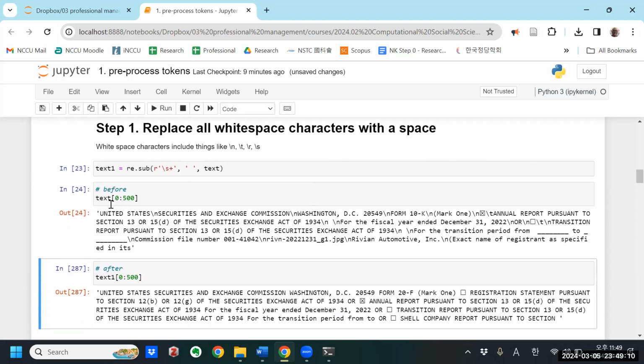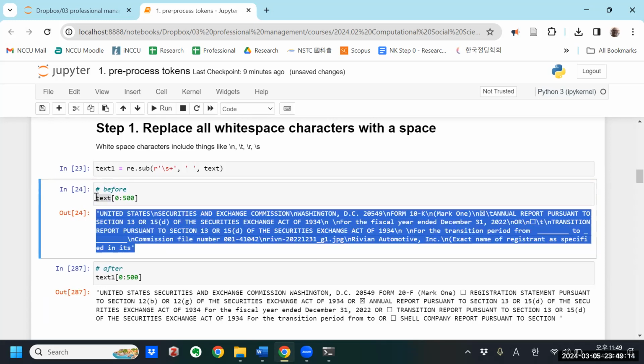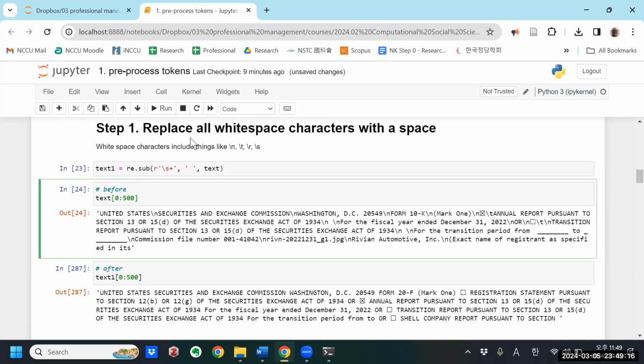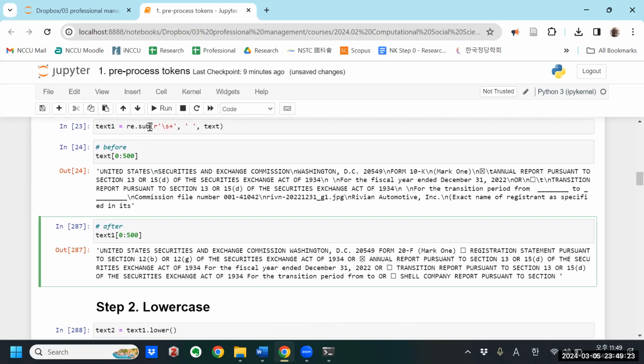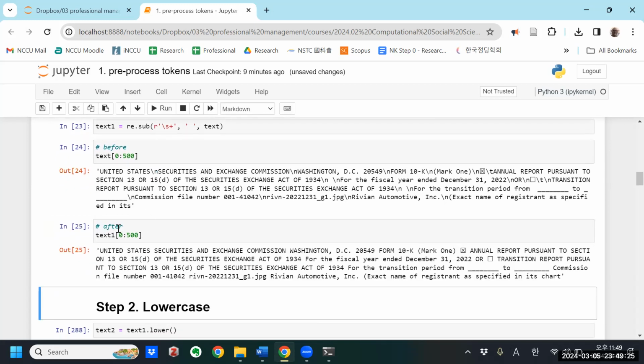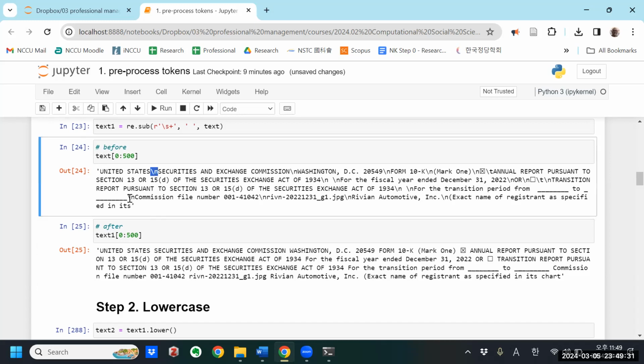Now you can see the text. This is an example of the first 500 characters of the text before I removed the white space, and you can see it has things like this \n in there. But after, now it has none of these \n, \t things anymore. I just replaced them with a space. So that cleaned up quite a bit.